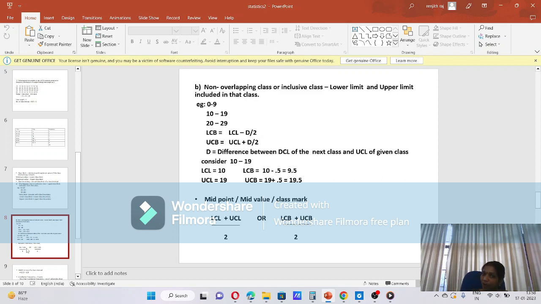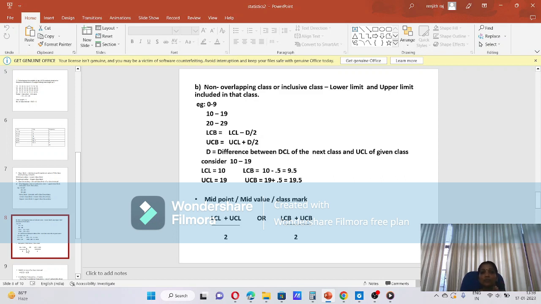That is 19.5. And add that 0.5 to the upper class limit, 29.5. This is a non-overlapping class or inclusive class. We discussed lower class boundary, upper class boundary, lower class limit, and upper class limit. The minimum value and maximum value included in that class are known as class limits. The actual class limit is the class boundary.